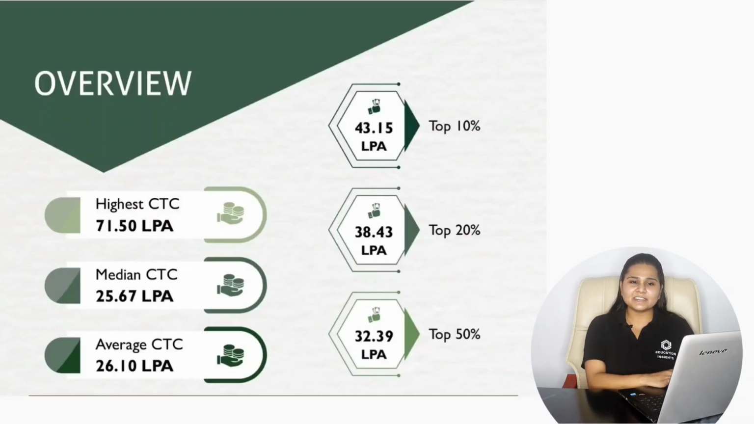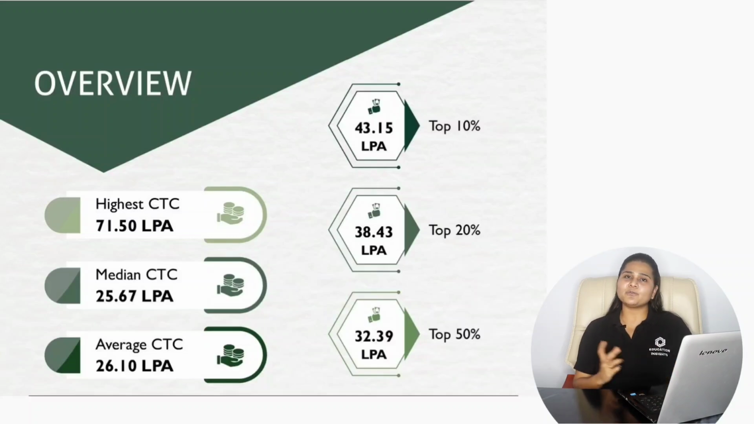If we consider the overall placement for the batch of 2020 to 2024, the highest CTC offered at the Indian Institute of Management Shillong is 71.50 lakhs per annum. The median CTC offered was 25.67 lakhs per annum, and the average CTC is 26.10 lakhs per annum. The top 10% candidates have an average salary package of 43.15 lakhs per annum, the top 20% have 38.43 lakhs per annum, and the top 50% have 32.39 lakhs per annum.